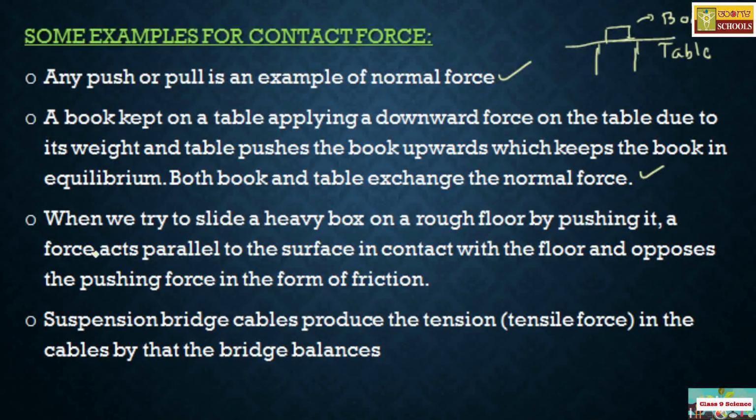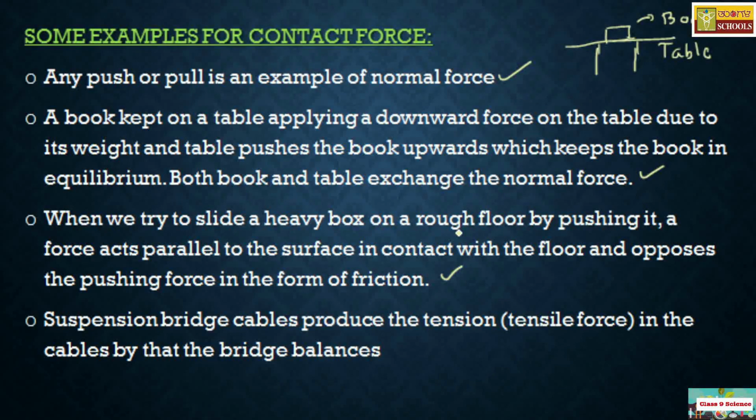Now, when we slide a heavy box on a rough floor by pushing it, a force acts parallel to the surface in contact with the floor and opposes the pushing force, in the form of friction. If you are pushing a heavy box on a rough floor, it is difficult to push. Why?